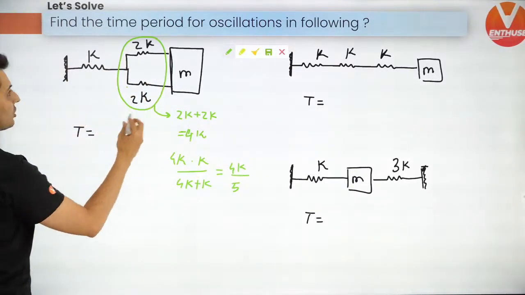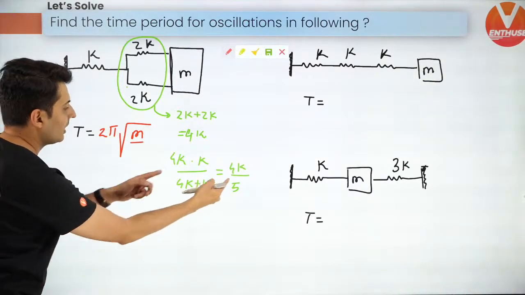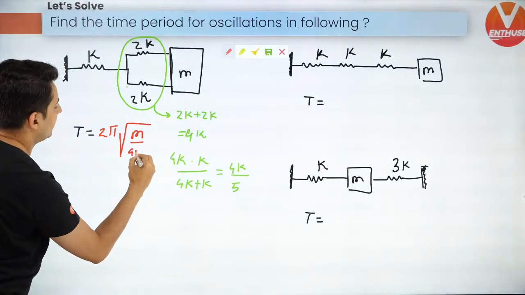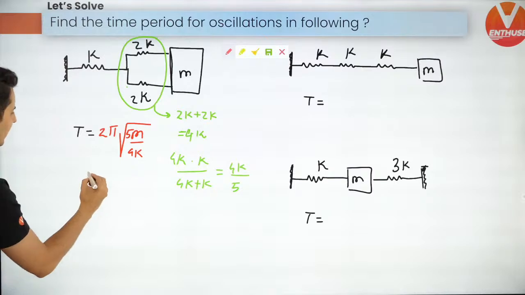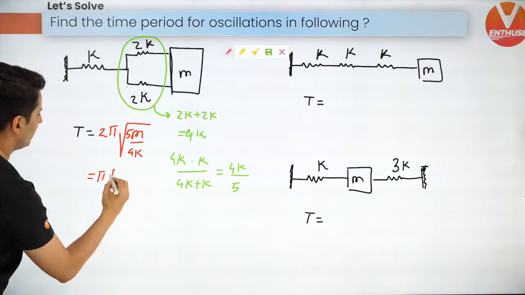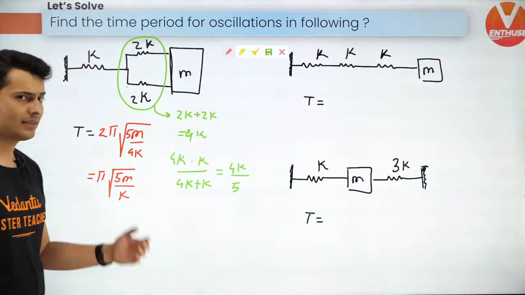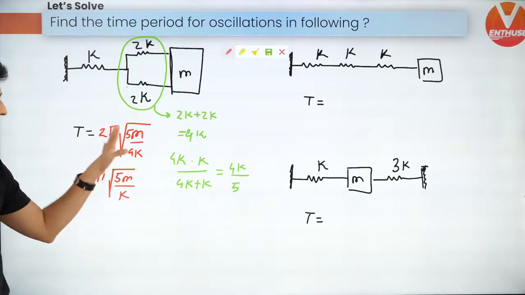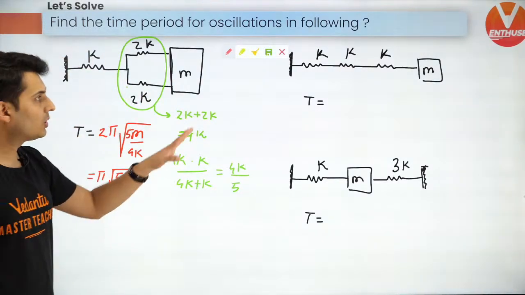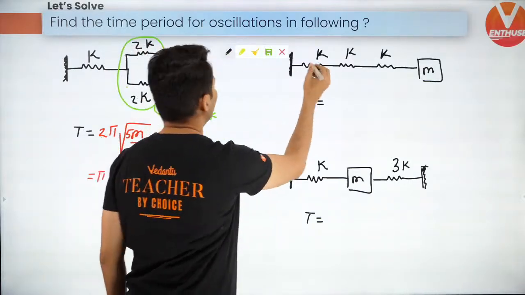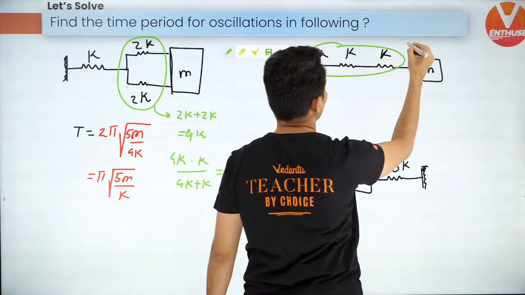This is the spring constant. So naturally the time period will be 2 pi under root m by equivalent K, which is 4K by 5. And if you want, you can cancel that 2 over there, and you can make it as pi root 5m by K to make it look a little bit neater. That's how it is. Is that okay? Everyone understood this first part? Everybody understanding this first part? All right, great. So let's go to the next part. Here, all of them are in series. So use the parallel formula.